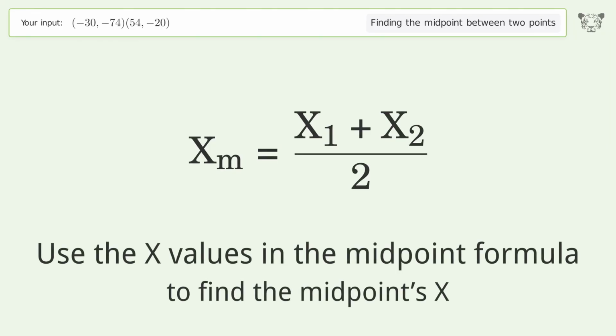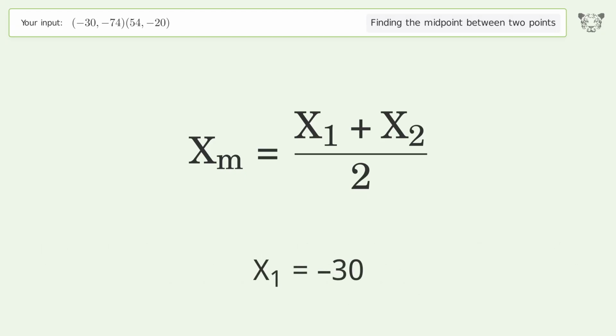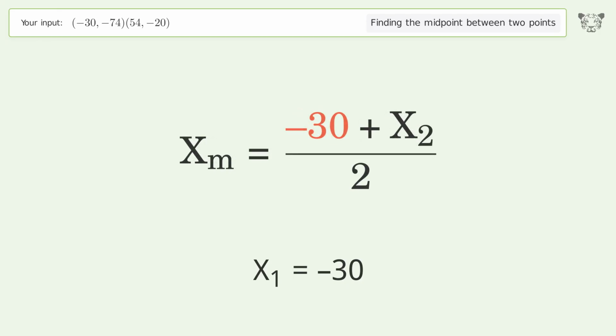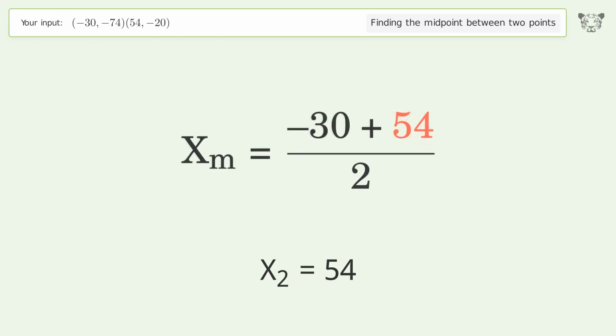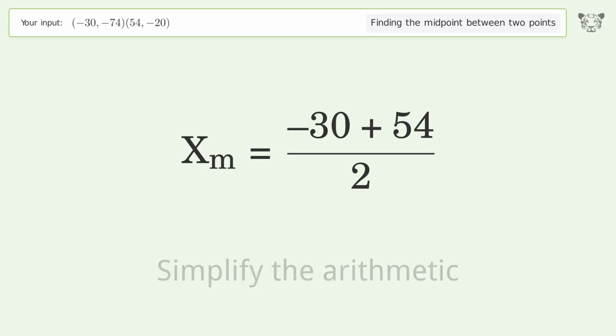Use the x values in the midpoint formula to find the midpoint's x. x1 equals negative 30. x2 equals 54. Simplify the arithmetic.